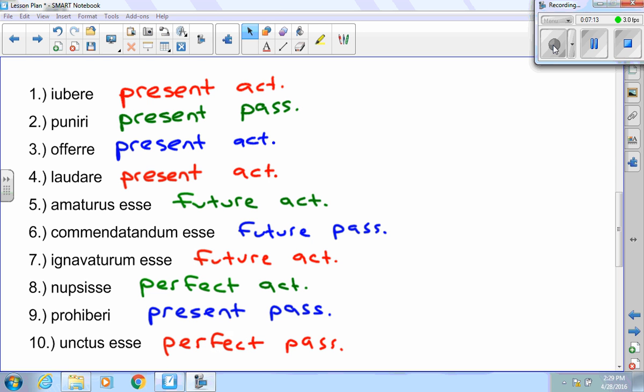So number 1, present active. 2, present passive. 3, present active. 4, present active. 5, future active. That should be a maturum. I didn't change that. 6, future passive. 7 is future active. 8, perfect active. 9, present passive. And 10, perfect passive. Should be unctum as well. Should have changed that to an accusative.